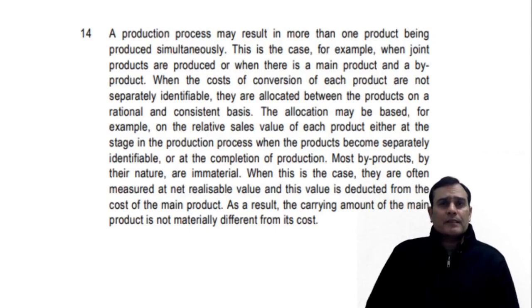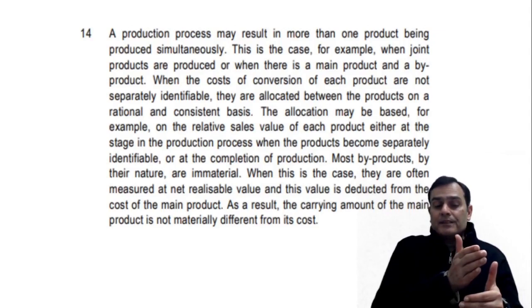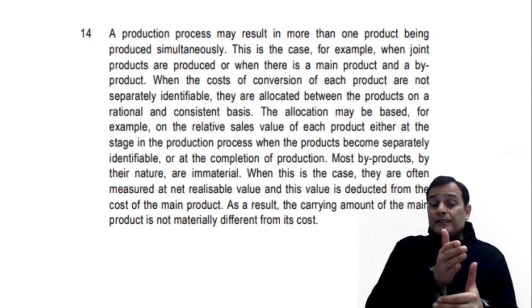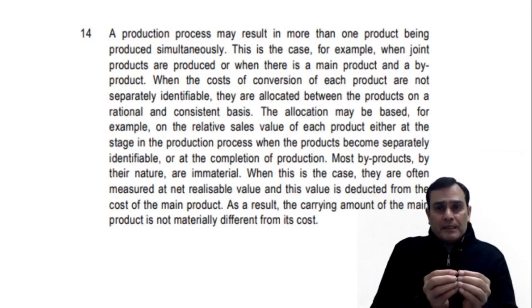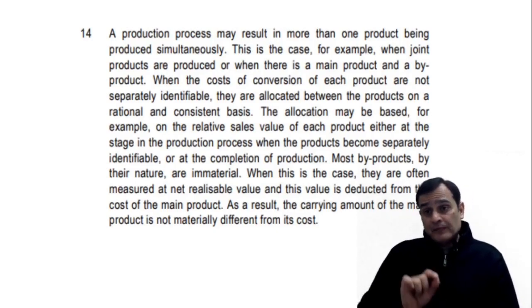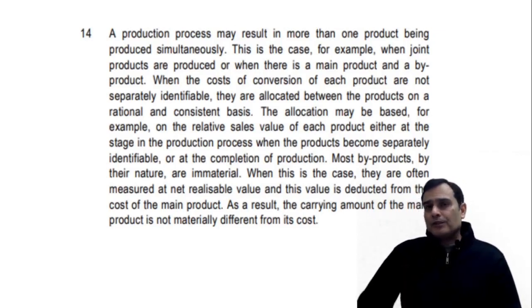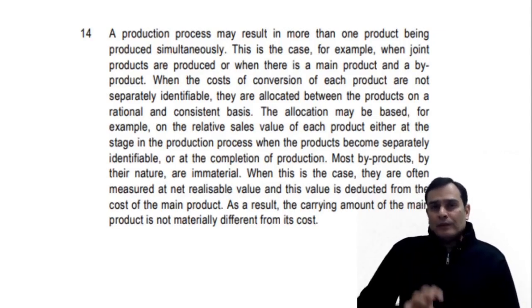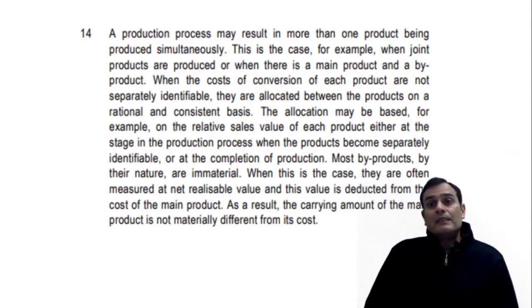Then it adds something very interesting. So we can say in general principle, whether it's a case of joint products or a main and a byproduct, we need to apportion the JPC in the relative sales value, either at the splitoff point or after further processing. But then it says most byproducts by their nature are immaterial. So the standard is not talking about joint products, but about byproducts. Ind AS 2 acknowledges that most byproducts are immaterial in nature.